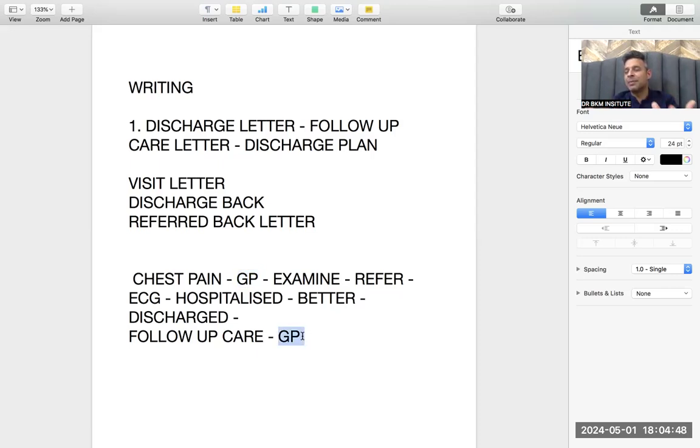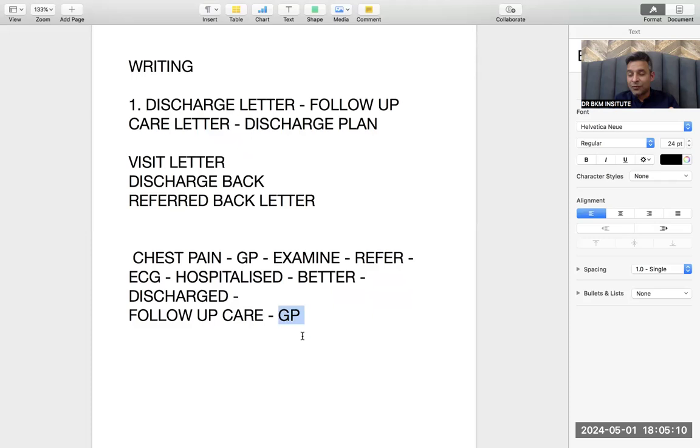GP means you can say MBBS doctors. So the patient went to an MBBS doctor. He said, "Oh my God, you might be having a heart attack. You go to a hospital." He goes to a hospital. There he gets examined, ECG and all that stuff, and he gets to know that he needs bypass surgery. He gets the bypass surgery done. Now he's better. He's being discharged.